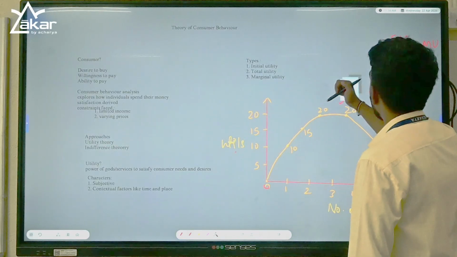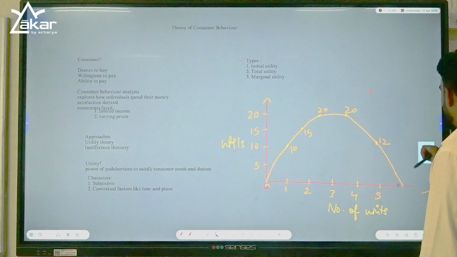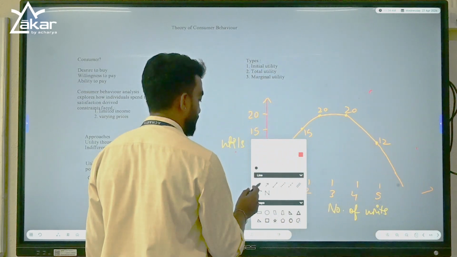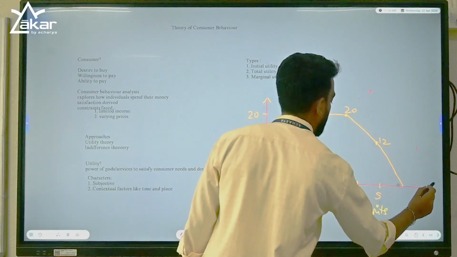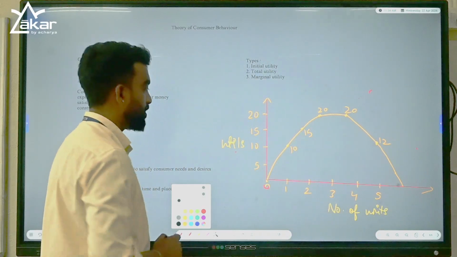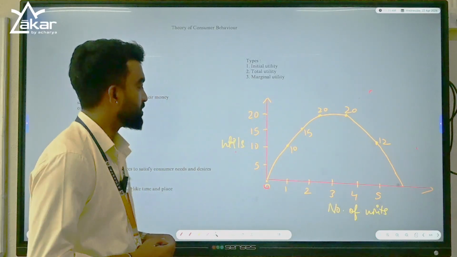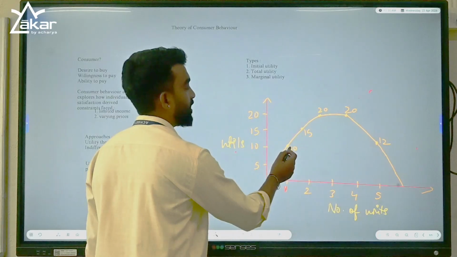How do you graphically represent that? So here is a graph where you can understand. All the utils, this is the graphical representation. Let's say after the consumption of 1 unit, your utility was 10.